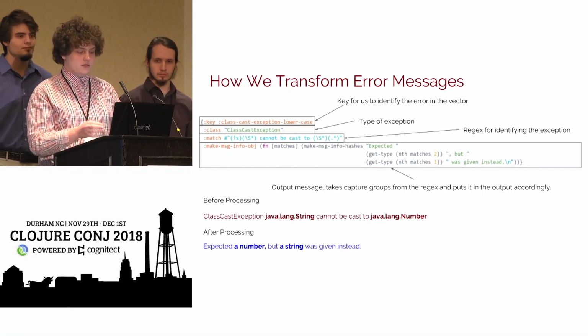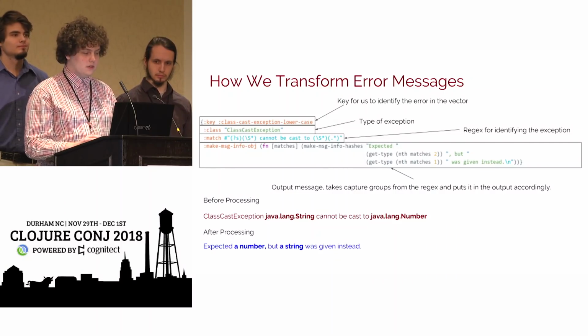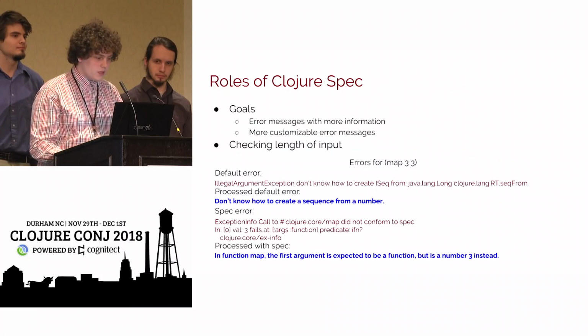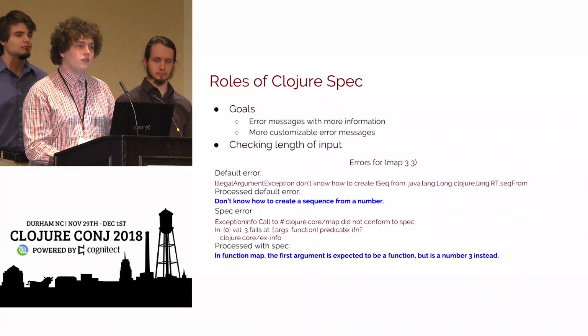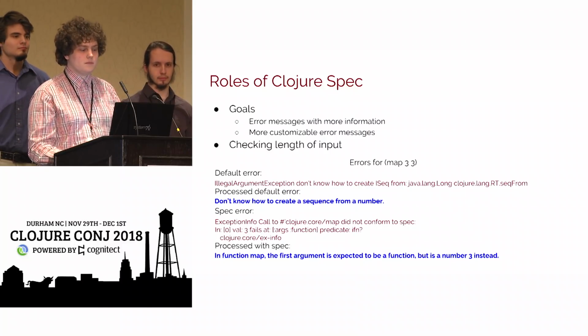So we change that using a variety of functions on the side that we use after getting all these capture groups and all of that from the actual message. Okay, so another really important part of processing these actual error messages is using clojure.spec.